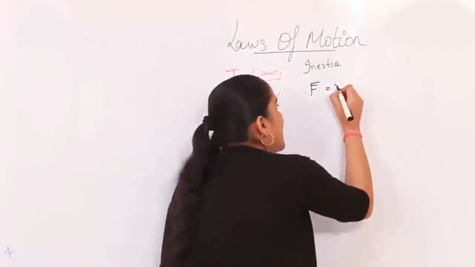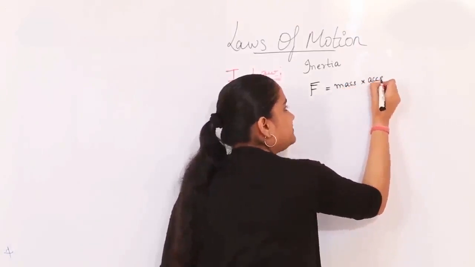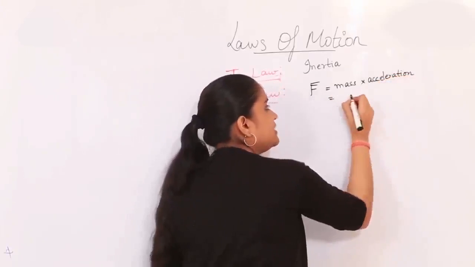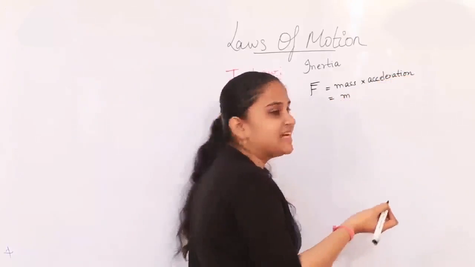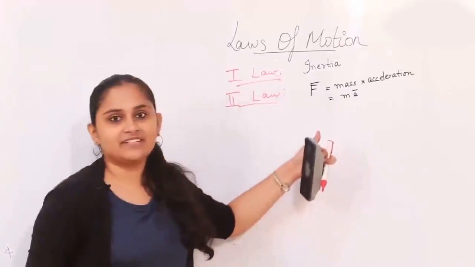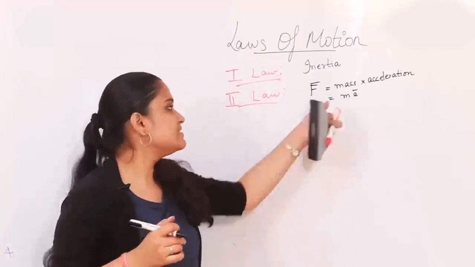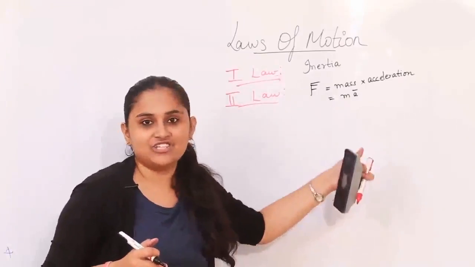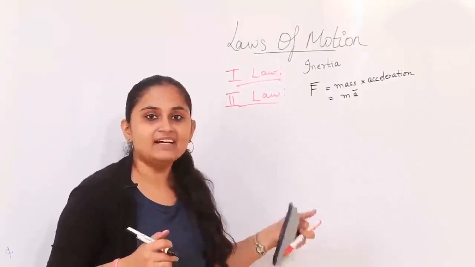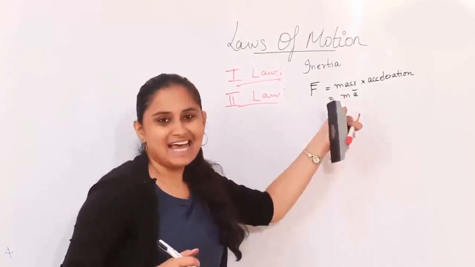And how is it changing the object which is in motion? By a mass times its acceleration. In short, mass is represented by m and acceleration, since it's a vector, I put a bar on it representing it as a vector. So the formula for external force is mass times acceleration. So the external force is being balanced by a change in velocity in that object possessing some mass m.